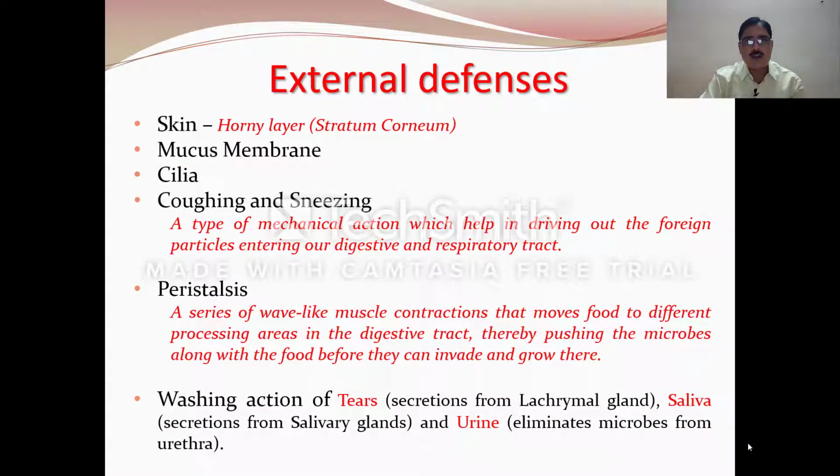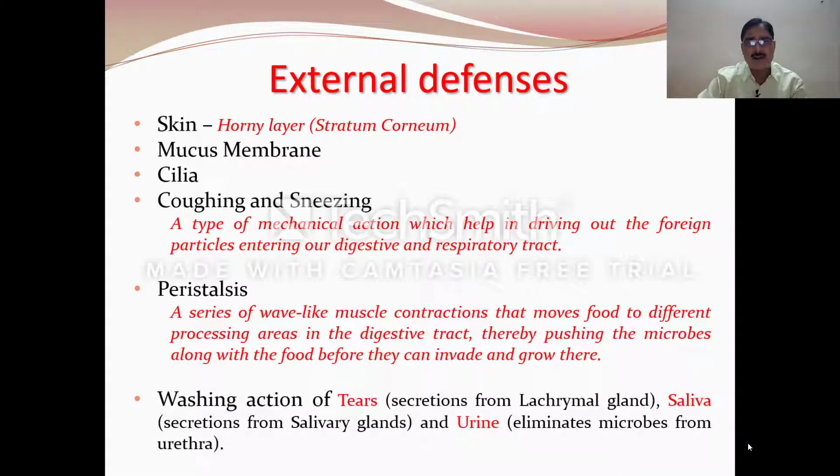Skin has an outermost layer in the form of stratum corneum, which is made up of cornified cells, and these cornified cells contain keratin. It prevents the entry of microorganisms. Second, the mucous membrane. Mucous membrane is present in various organ systems, for example in the digestive system and in the respiratory system. The respiratory system, the olfactory membrane contains hair as well as cilia, which are responsible for removing